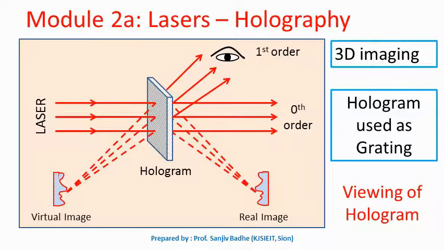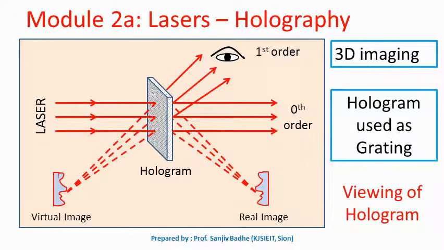Once the hologram is recorded, we want to see the three-dimensional image from it. We have seen that a hologram does not contain a distinct image of the object. It is just an interference pattern in the form of dark and bright fringes. This hologram can be used as a diffraction grating in order to view the three-dimensional image. A laser beam, which is identical to the reference beam used at the time of constructing the image, is made incident on this hologram, and a diffraction pattern is obtained.